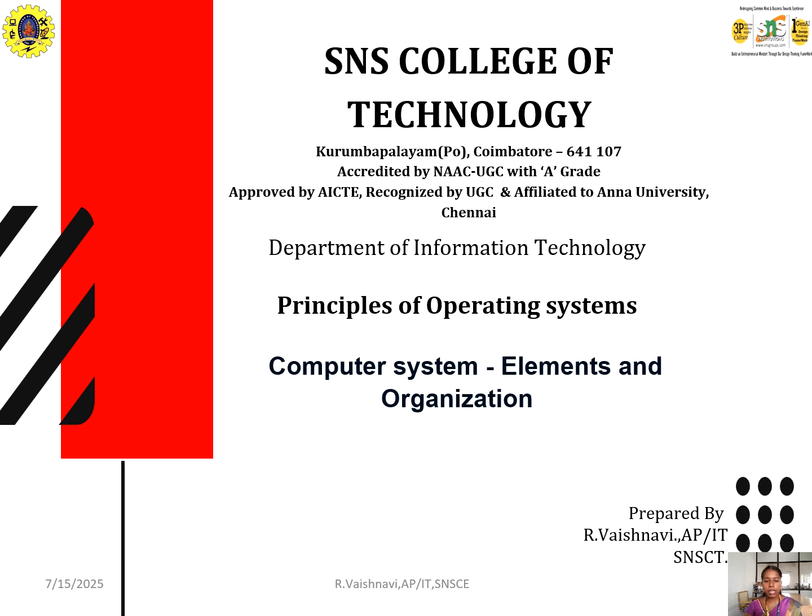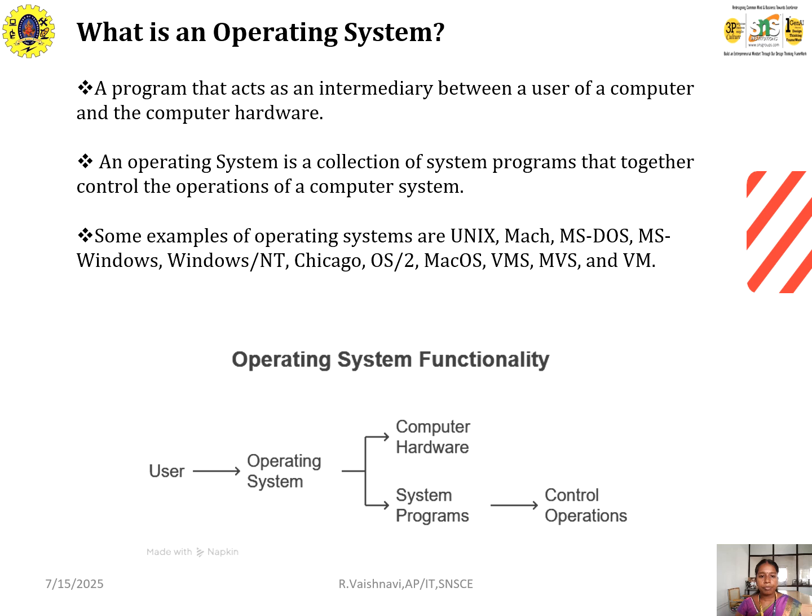Now we are going to see about the computer system elements and organizations. What is an operating system? It is an intermediary between the user of a computer and the computer hardware. The operating system is a collection of system programs that together control the operation of the computer systems. Here we have some examples of the OS: Unix, MS-DOS, MS Windows. These are the examples of the operating systems.